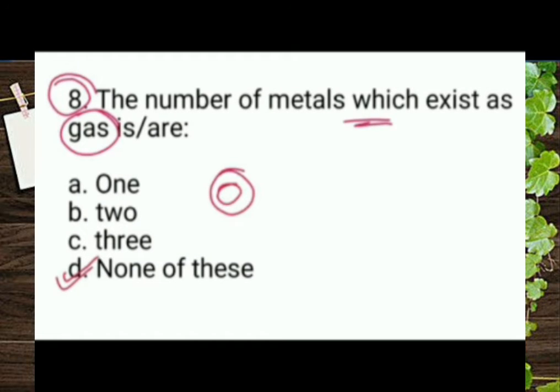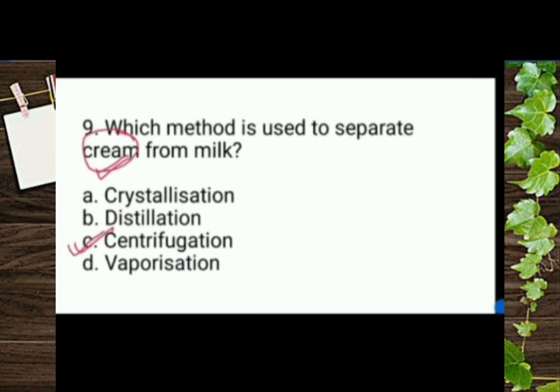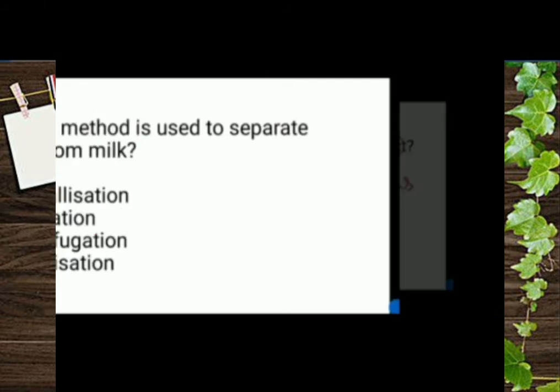Next question, the number of metals which exist as gas. Here the answer is 0. There is no metal that exists as a gas. So the answer will be option D, none of these. Next question, which method is used to separate cream from milk? Centrifugation is the method used to separate cream from milk.